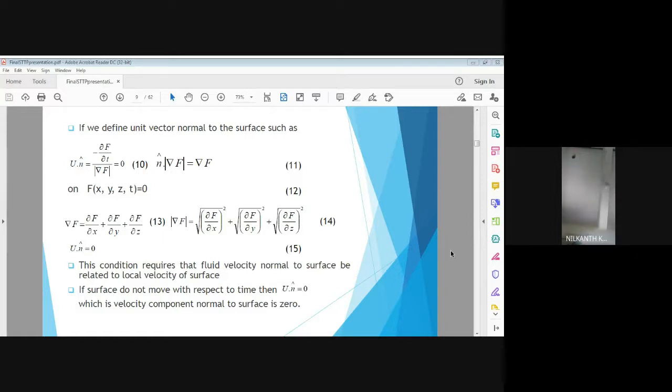Velocity into gradient of the surface gives you the local rate of change of the surface, that is minus dou f by dou t. If the right hand side of this term is 0, we can say that the surface is not disturbed, the surface is static. So if dou f by dou t is equal to 0, there is no disturbance in the surface.